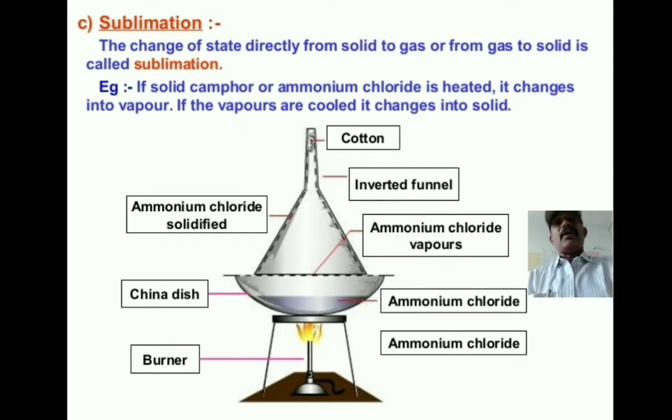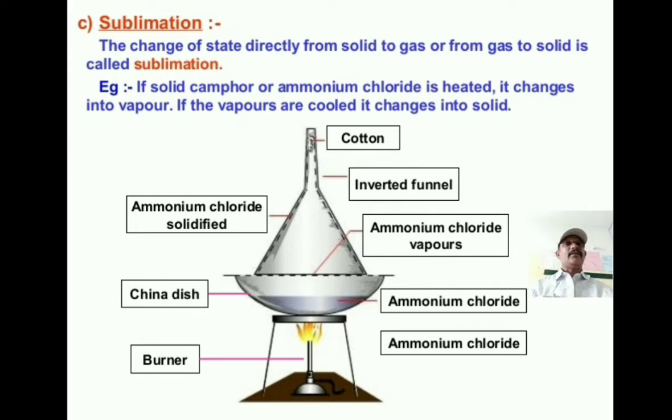One more definition is deposition. Here the change of state directly from solid to gas is called sublimation. Next, the change of gas to solid without changing into liquid is called deposition.